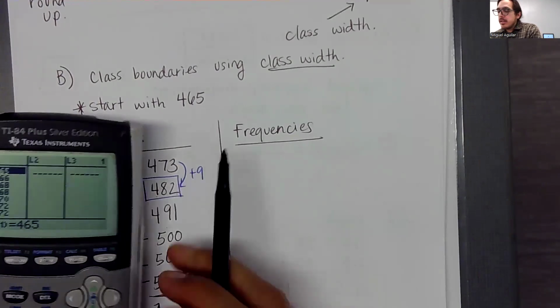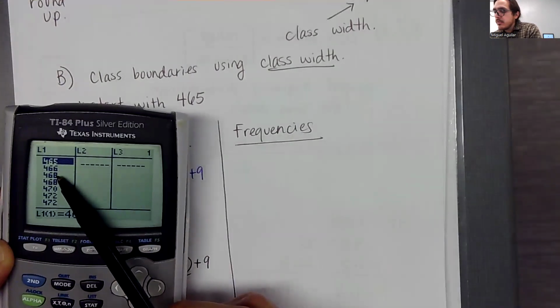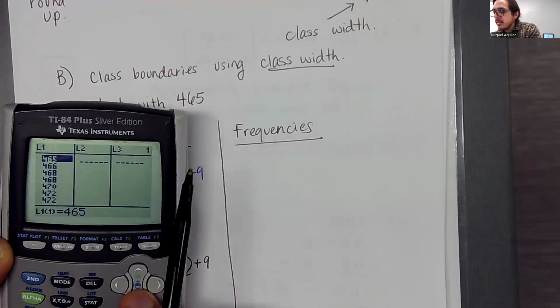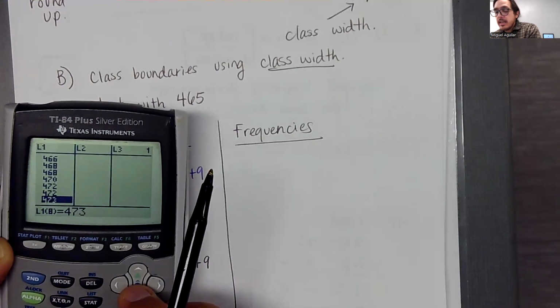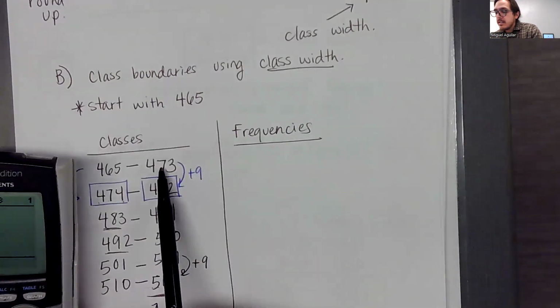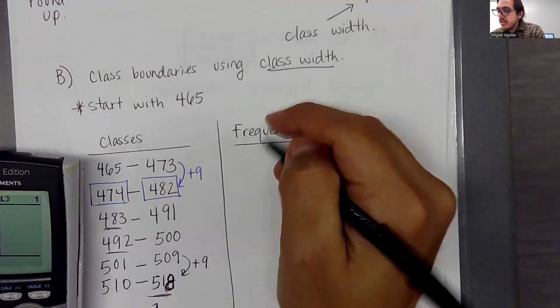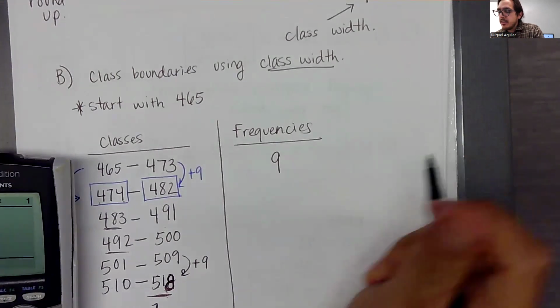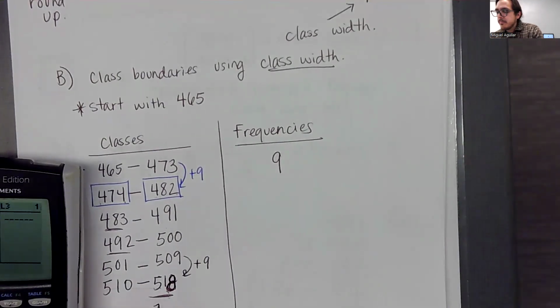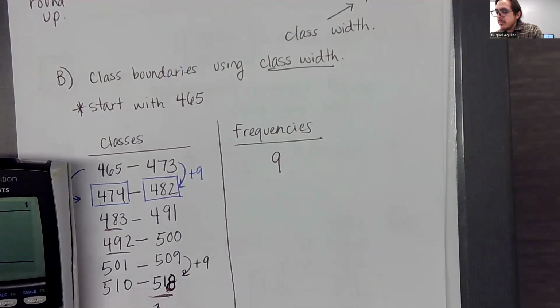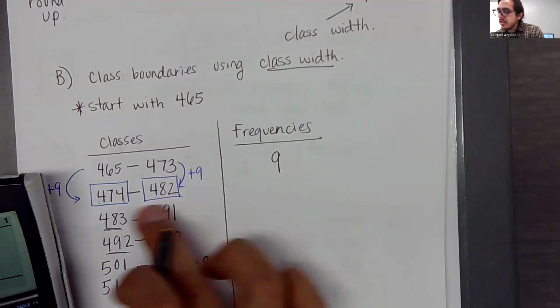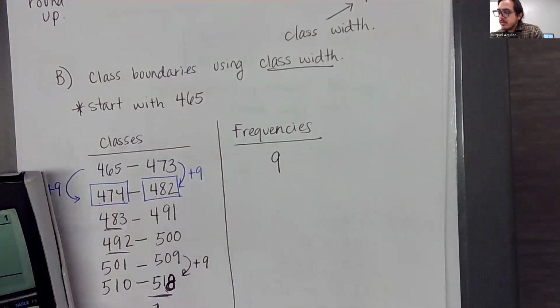So let's see. I have 1, 2, 3, 4, 5, 6, 7, 8, 9. So this should be a frequency of 9 unless I fat fingered something. Let me just double count that. 1, 2, 3, 4, 5, 6, 7, 8, 9, 473. Okay.